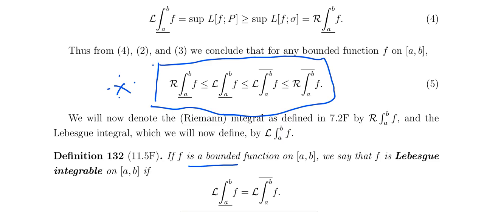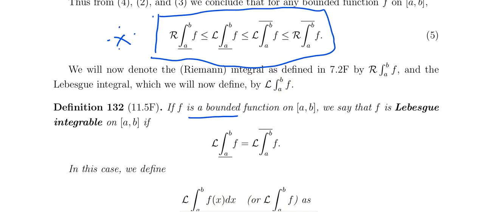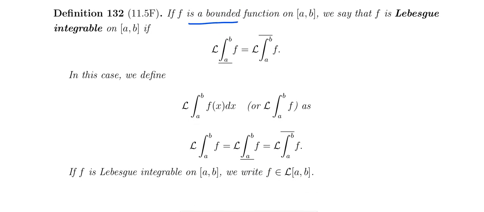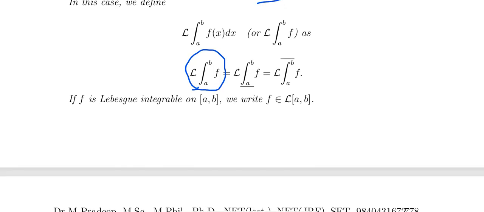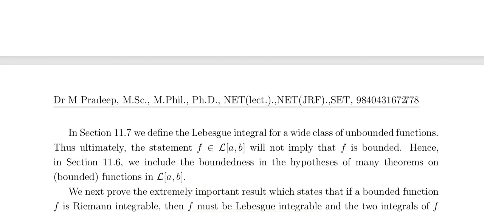If the Lebesgue upper and lower integrals are both equal, then f is Lebesgue integrable on A comma B. Riemann is the same concept: if the Riemann lower and upper integrals are both equal, then the Riemann integral exists. The same idea here: if both are equal, that is just the Lebesgue integral of f from A to B, so f is Lebesgue integrable on A comma B. That is, f belongs to L of A comma B.